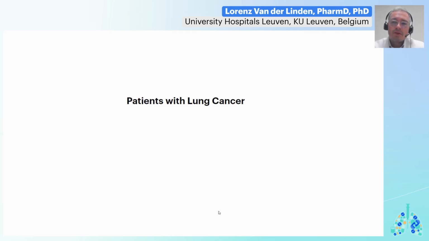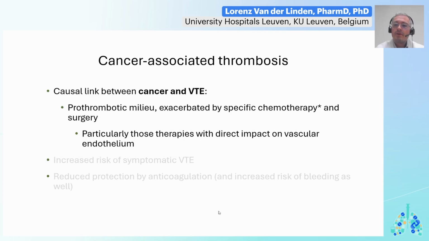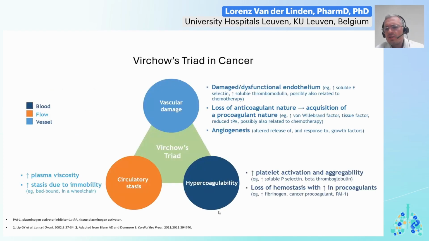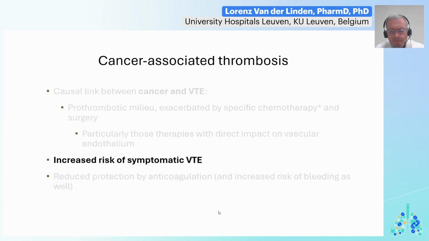So first, I'll focus on cancer and lung cancer specifically. Cancer, as we know, confers an increased thrombotic risk. There's a clear causal link explained by a prothrombotic state. In cancer, each of the three components of Virchow's triad that predispose for thrombosis have some abnormalities. For instance, many coagulant factors such as tissue factor are increased. These mechanisms are likely to be multiple and synergistic. And this prothrombotic state leads to an increased risk of symptomatic VTE, such as deep venous thrombosis and pulmonary embolisms.